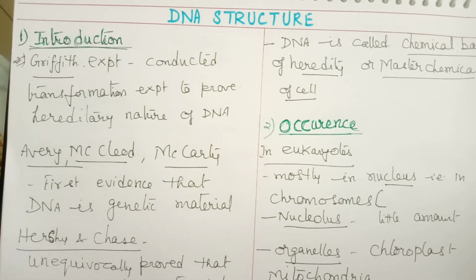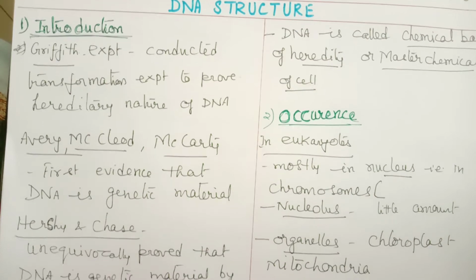Later, the second study was by Avery, MacLeod and McCarthy, three scientists who provided the first evidence that DNA is the genetic material.